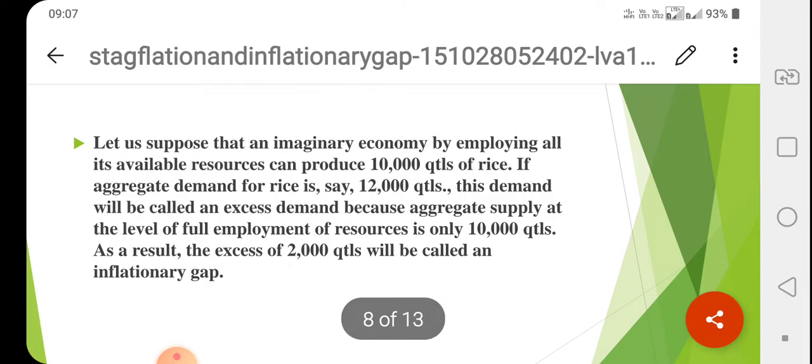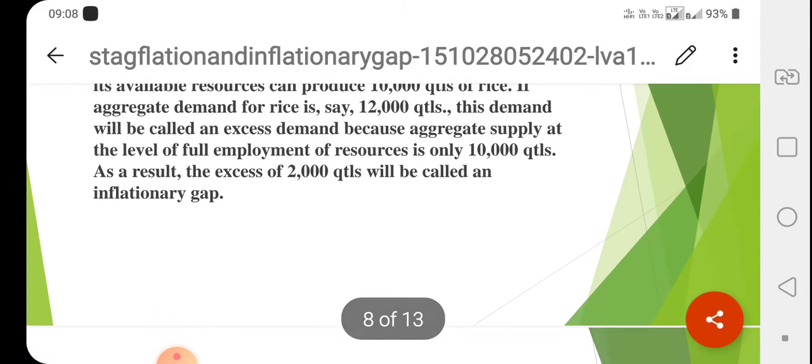Let us suppose that an imaginary economy, by employing all its available resources, can produce 10,000 quintals of rice. If aggregate demand for rice is say 12,000 quintals, this demand will be called an excess demand, because aggregate supply at the level of full employment of resources is 10,000 quintals. So here the aggregate demand is 12,000 quintals and aggregate supply is 10,000 quintals. The excess of 2,000 quintals will be called an inflationary gap.